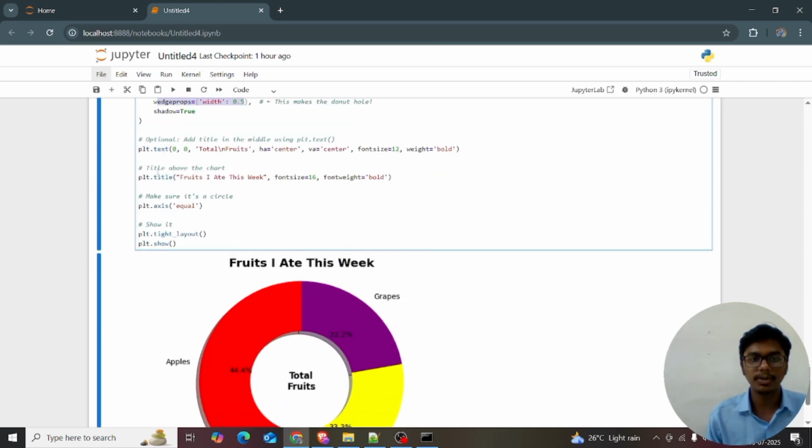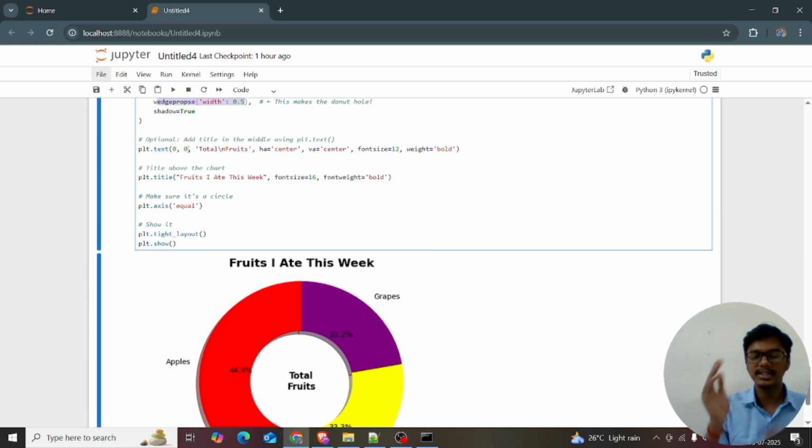In the center, we can add text using plt.text. You can give 0, 0, which means the center point. You can see the circle and the radius, from the center point to this point. In the center, 0, 0 means the center point. So 0, 0, and I want the text 'Total Fruits' in the center.